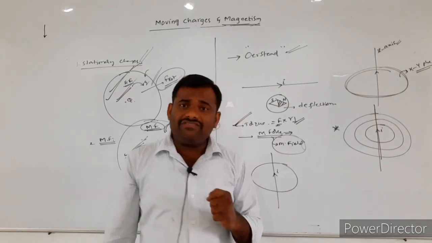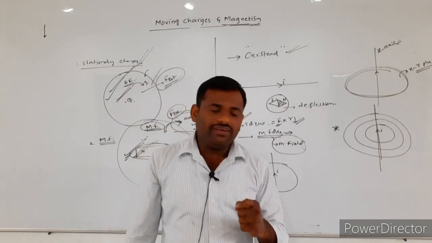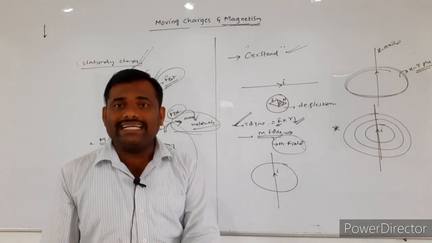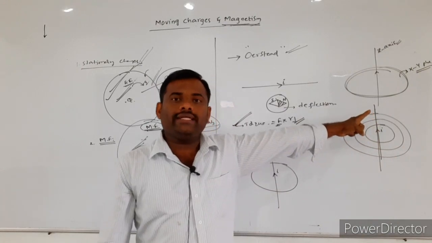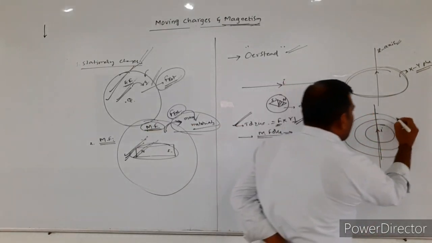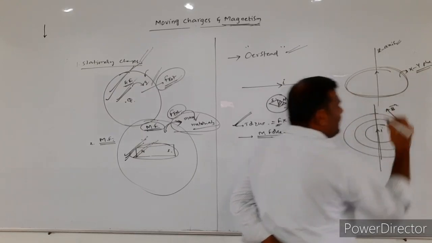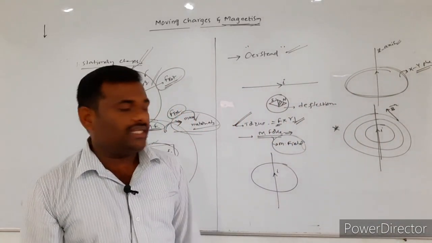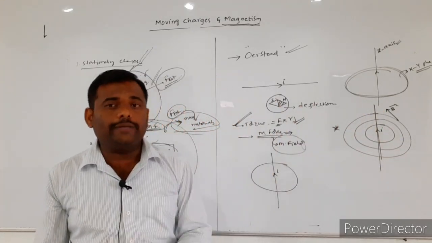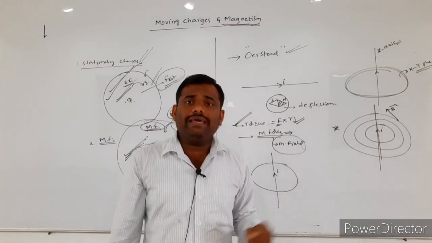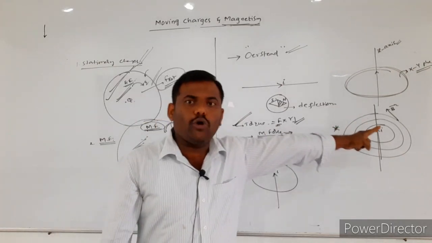Once the field lines are there, how can we find the direction of the magnetic field? At any point on the magnetic field lines, if you draw a tangent, that tangent gives the direction of the magnetic field at that respective point.